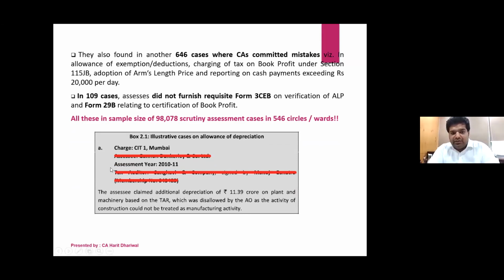So now in this case, you can see the first illustration. It talks about how the SSC had claimed additional depreciation of 11 crores on plant and machinery based on the tax audit report, which was disallowed by the AO as the activity of construction could not be treated as manufacturing activity. Now, by mistake, what they have done is, even in the construction sector, they had taken additional depreciation. This is a very, very basic mistake which was done.